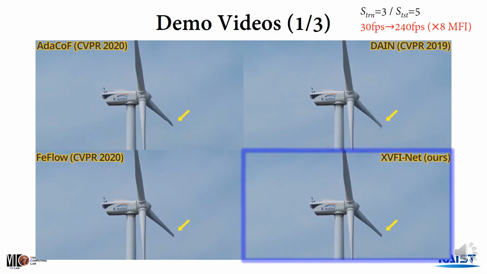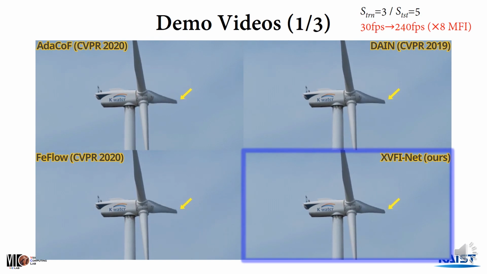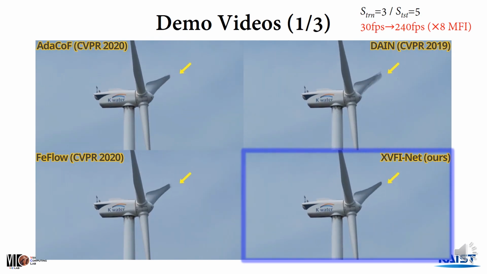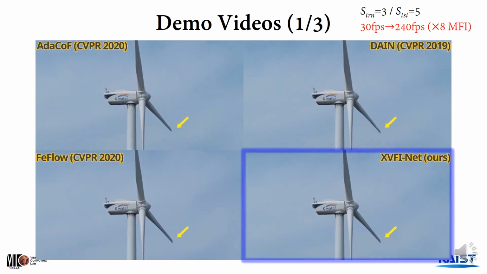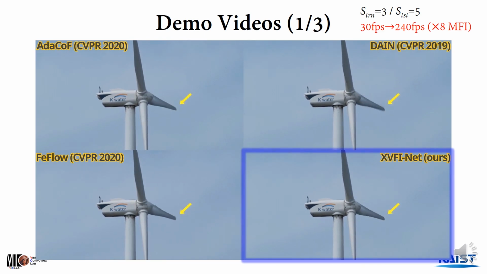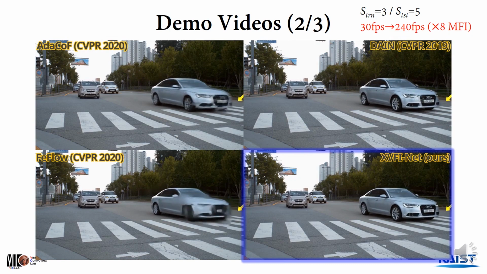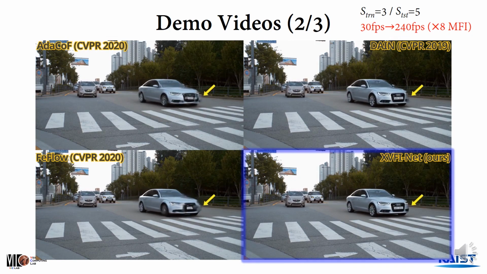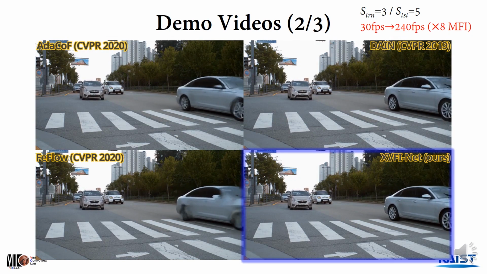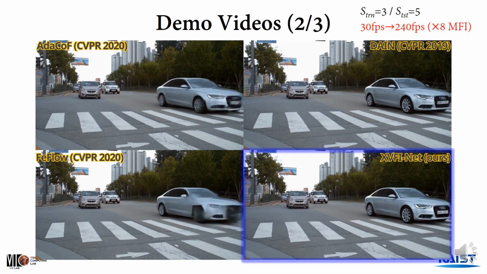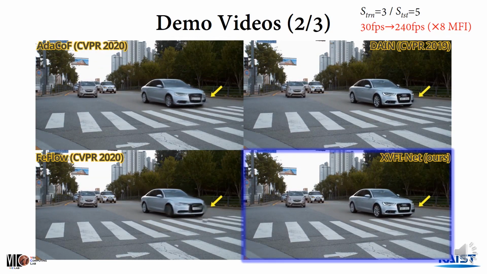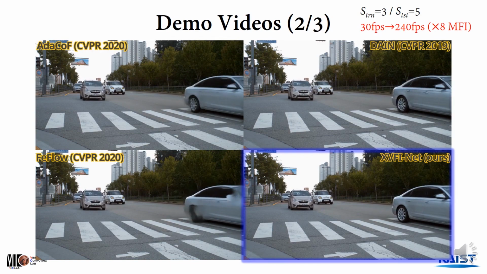surprisingly capture such a complex motion, but the SOTAs fail to interpolate the sophisticated tips of the propeller pointed by the yellow arrows. For this scene, the rightmost front car moves very fast, so all the previous methods failed to capture it, denoted by the yellow arrow, adding severe artifacts. On the other hand, XPFiNet precisely captures the especially right edges of the rightmost car.